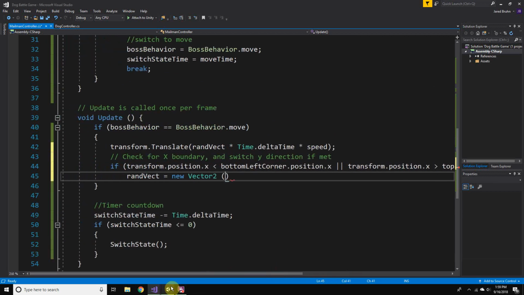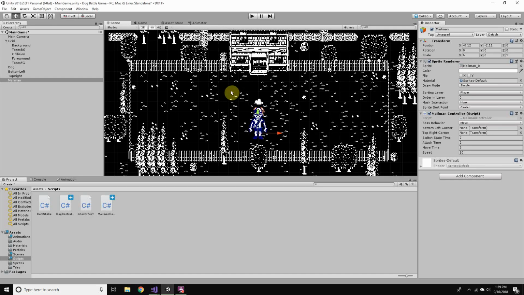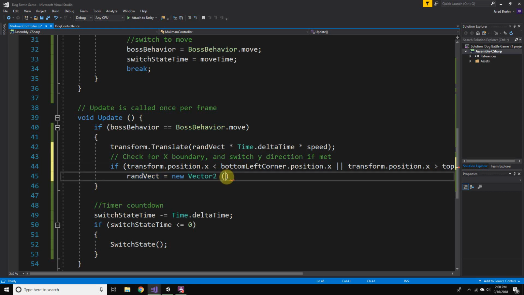Oh, so I was confusing myself. We are checking for the X boundary, but this first example is left and right, not top and bottom. So if we've hit the left boundary, then we want to change our randVect to be a new direction, which is negative our x value and positive our y value.